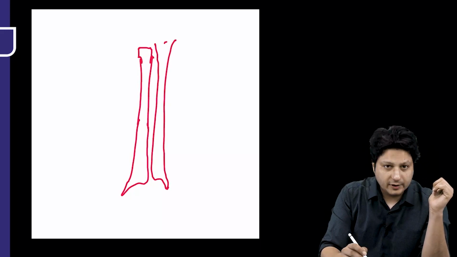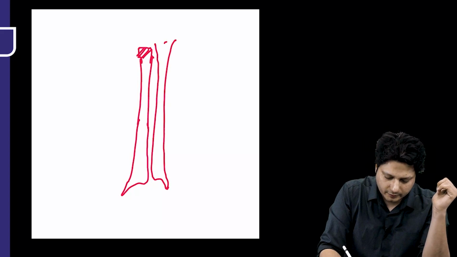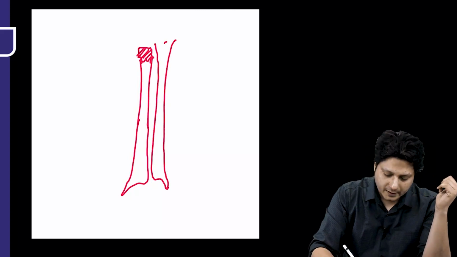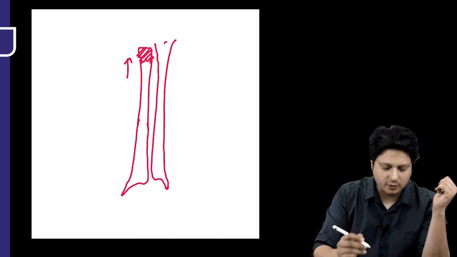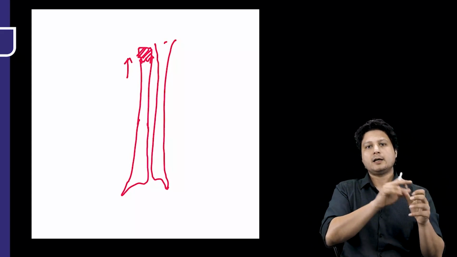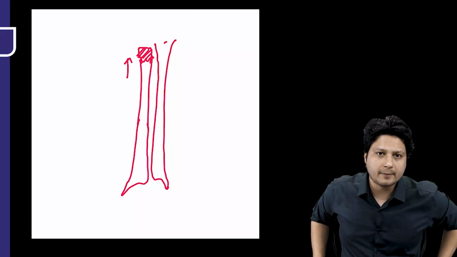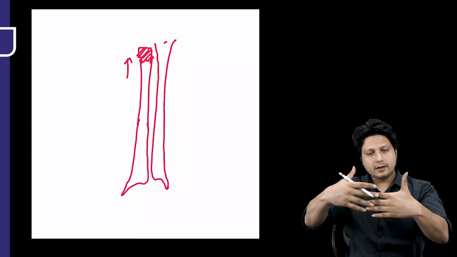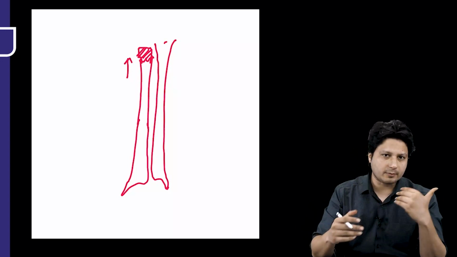Alright. Now, if there is a fracture in the proximal part of the radius, then what will it lead to? It will lead to the proximal migration of the rest of the radius, because there will be no support, which was provided previously by the intact radial head. As a result, the entire radius will have a slight migration proximally.